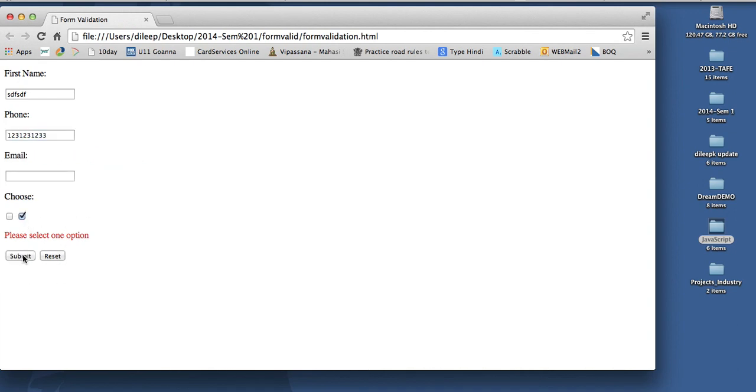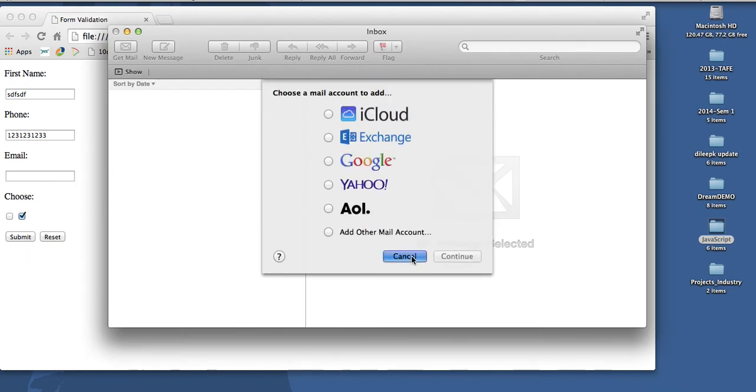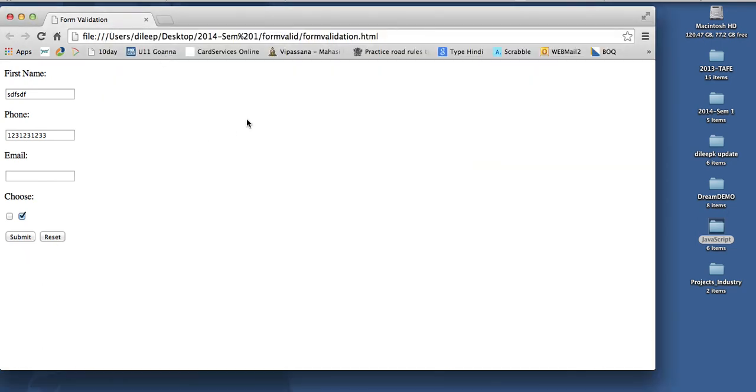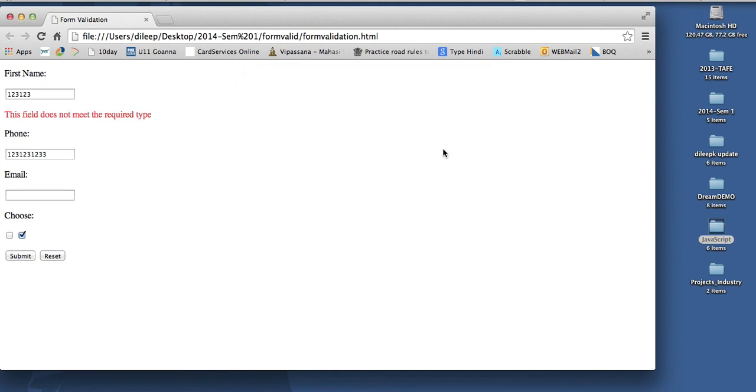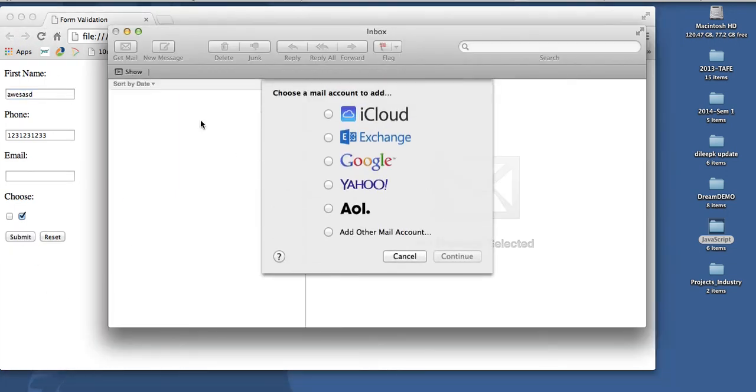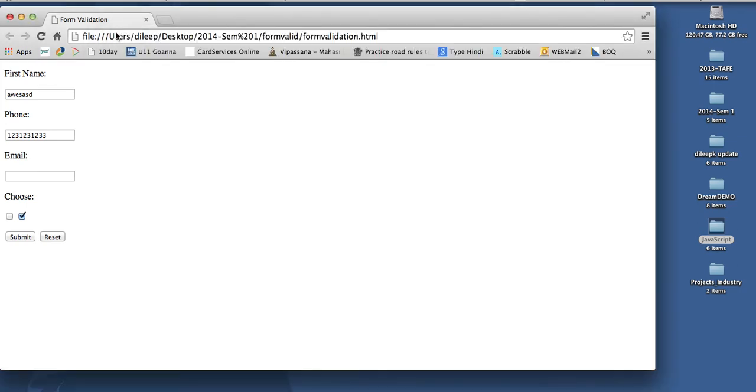And please choose one option, and then it sort of works. I think my code had an error because earlier, see, it gives true. Oh, that's because I've got an alert in my code, that's right. But there it does say this is not the correct type. And now that's the correct type, and it sends an email. So let's see how we can do this.